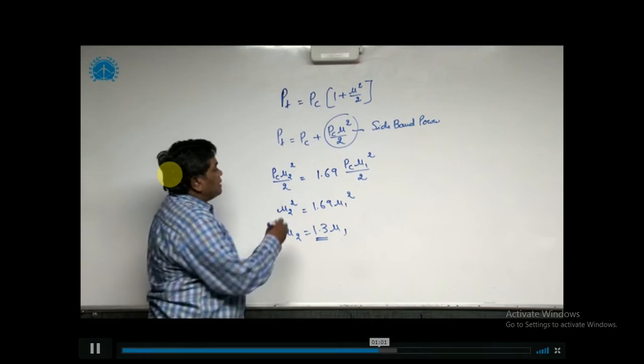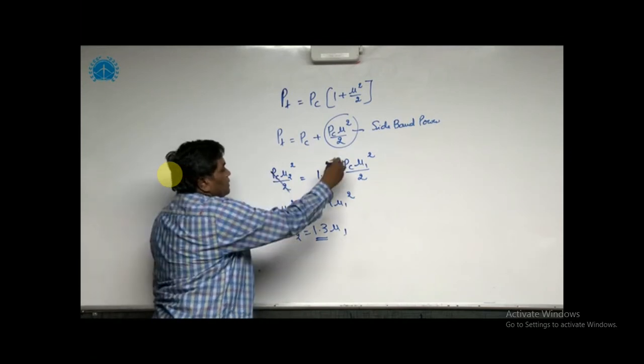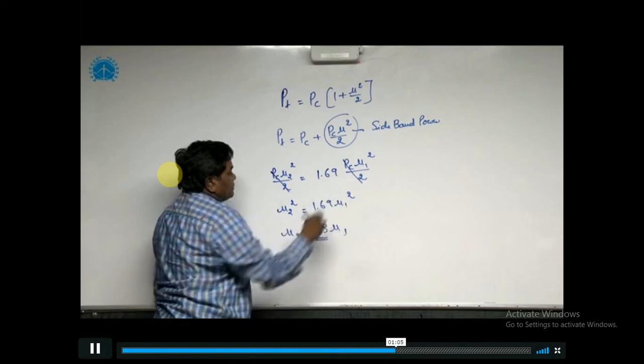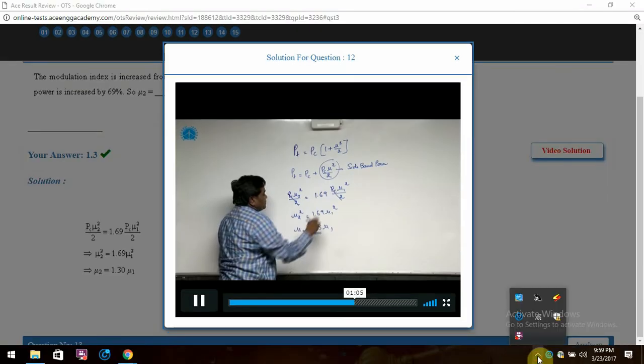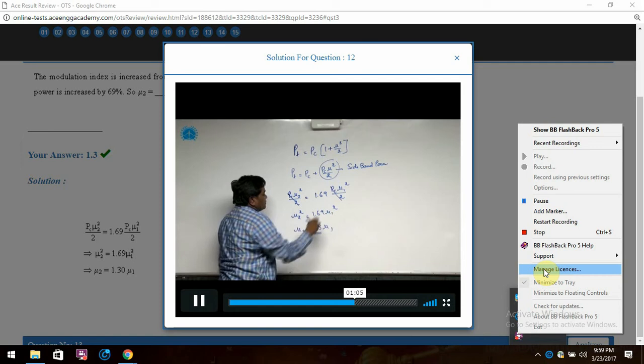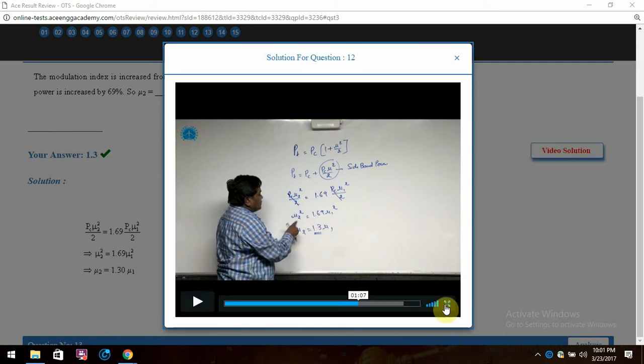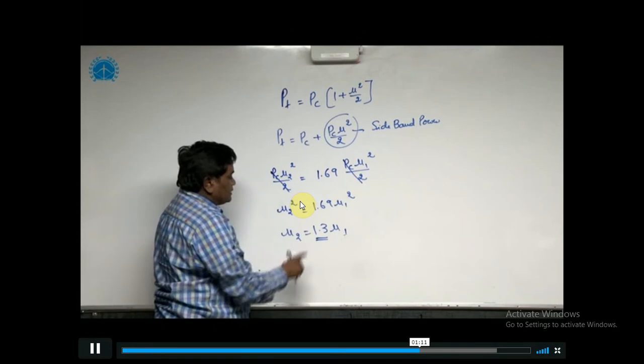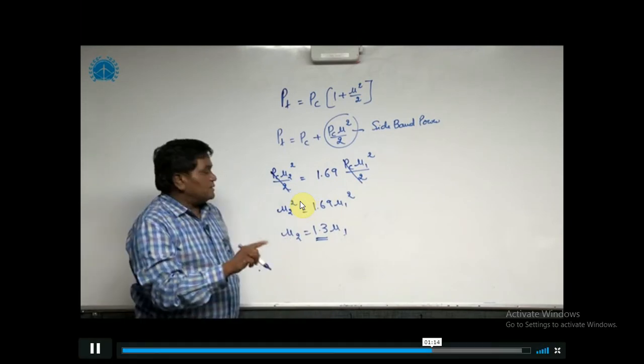Now cancelling the common terms, here it is Pc mu by 2 and here also Pc mu square is equal to 1.69 mu1 square, and if we simplify, mu2 is 1.3 times mu1.